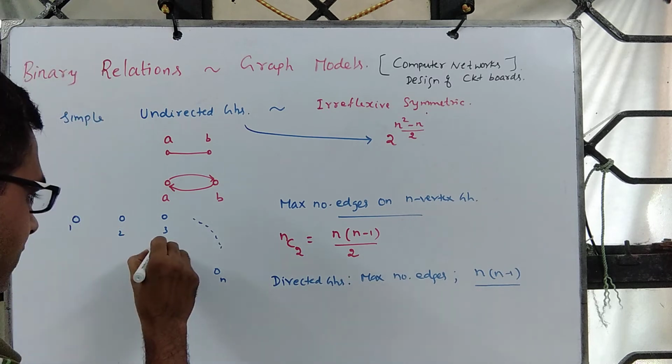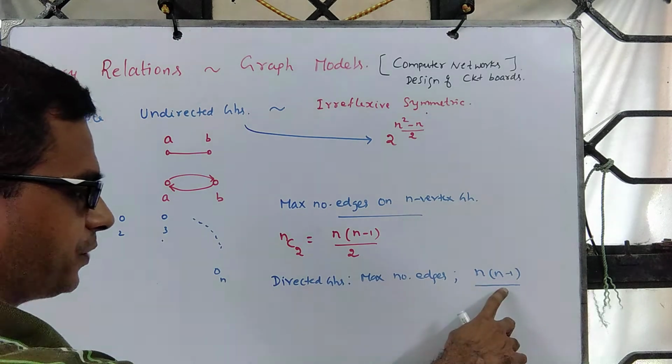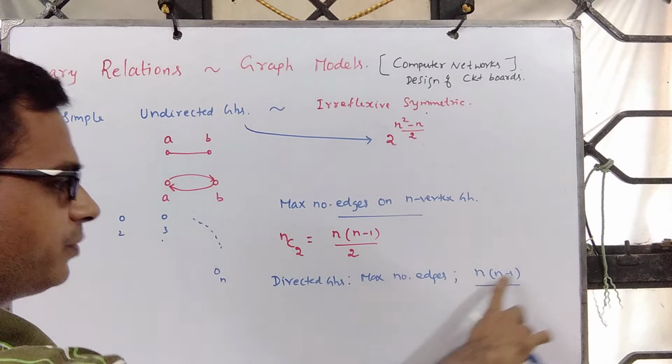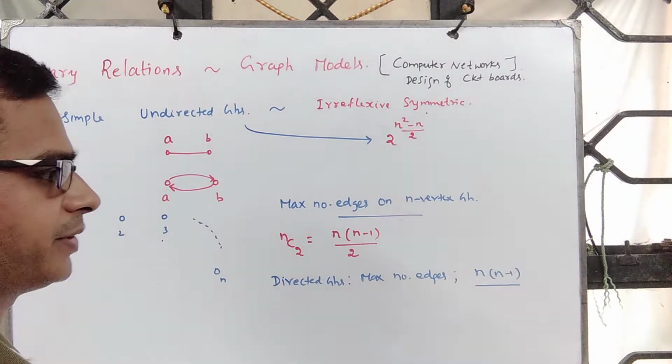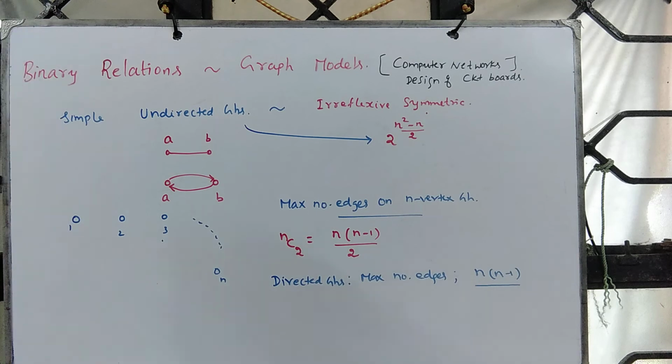So if you fix a vertex, it can be adjacent to any other vertex, so n minus 1, which is true for each vertex, and there are n of them, so the maximum number of edges is n into (n minus 1). Now this many edges can be there.